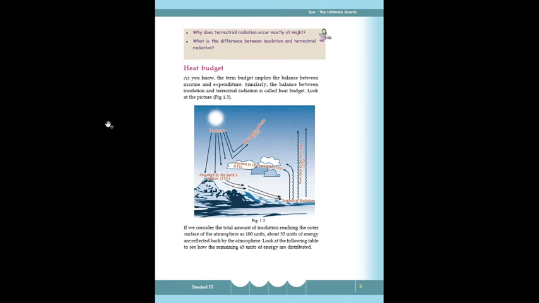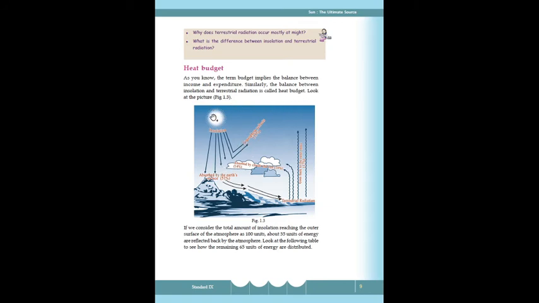Next, heat budget. You have heard about budget. The term budget implies the balance between income and expenditure in economics. Similarly, the balance between insolation and terrestrial radiation is called heat budget. Insolation and terrestrial radiation. Look at the picture.